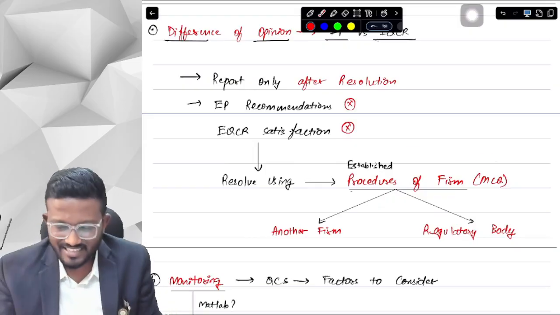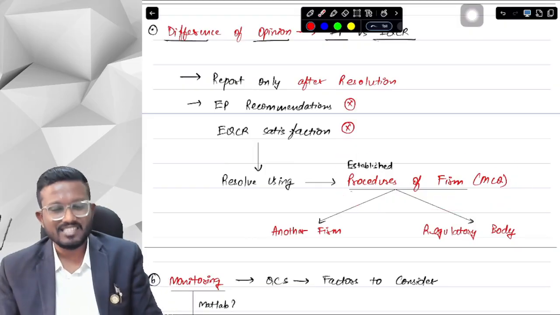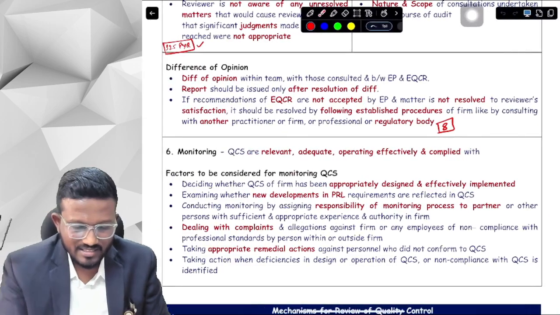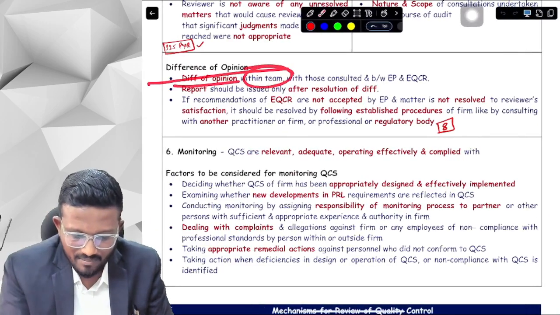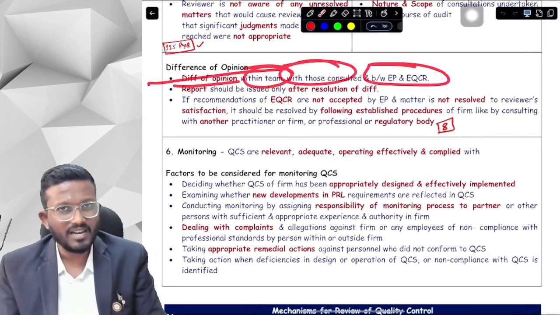Okay, yes sir, this can come in MCQ, that it is solved using established procedures of the firm. So what does it say? Sir, difference of opinion can be within the team, with those consultants, and between EP and EQCR.